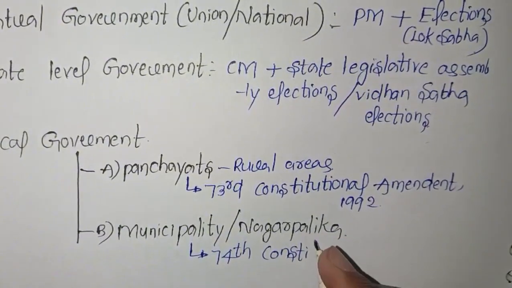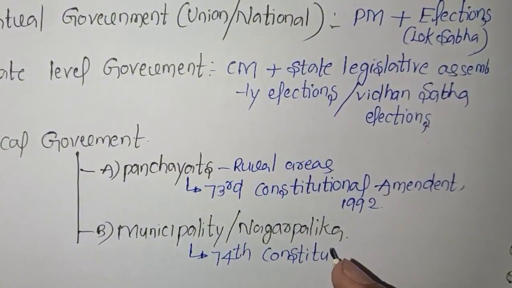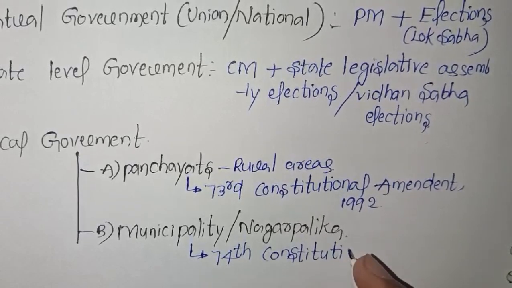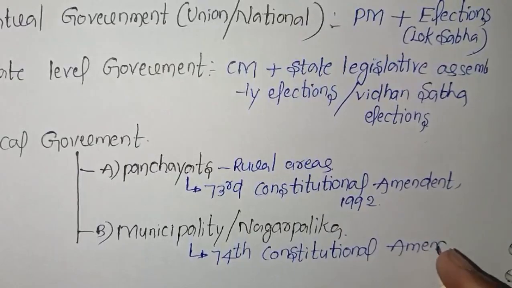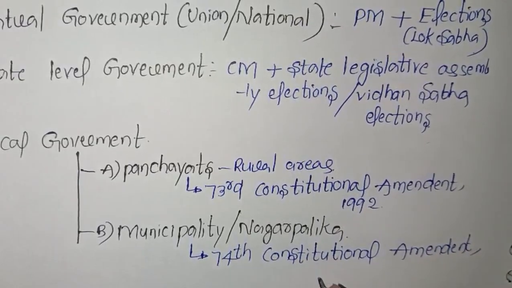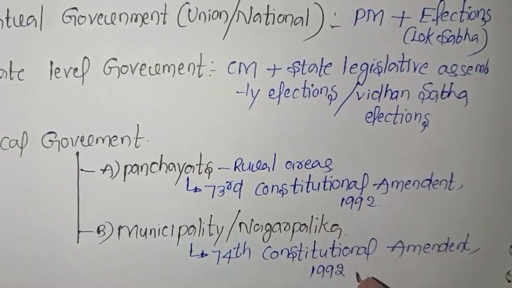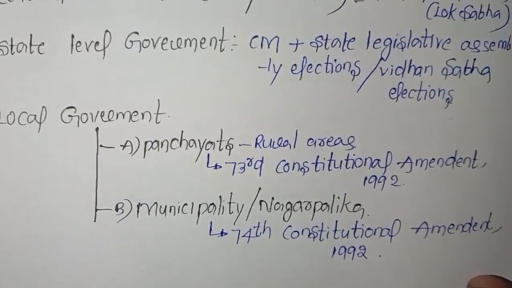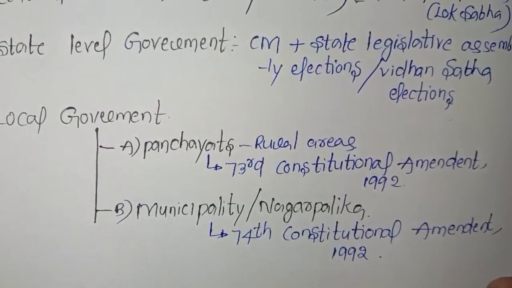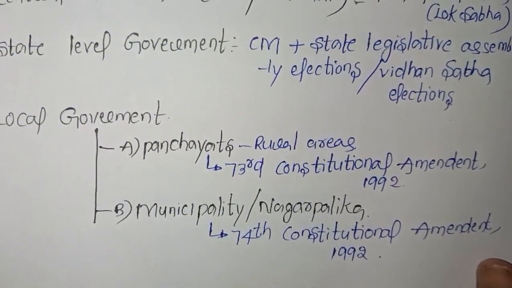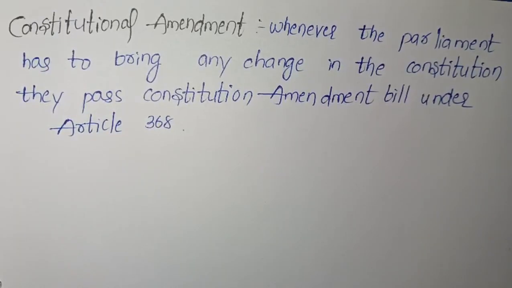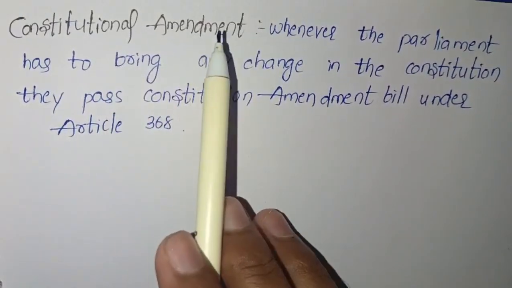In detail, we will know what the 74th Constitutional Amendment Act is in upcoming chapters. 1992. I hope you all understood. For example, garbage collection, street lights, drainage in your village or town were handled by the local self government only. Now, in this chapter, we will discuss what is constitutional amendment.